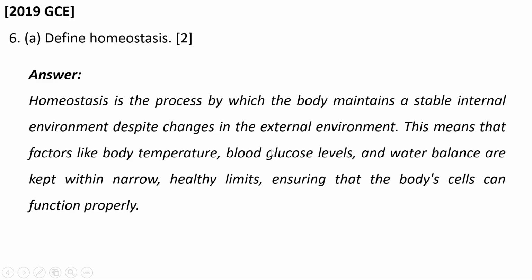This means that factors like body temperature, blood glucose levels, and water balance are kept within a narrow healthy limit, ensuring that the body's cells can function properly. So this is what homeostasis is.